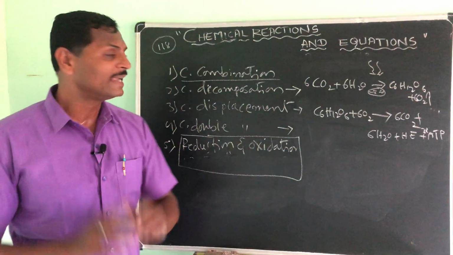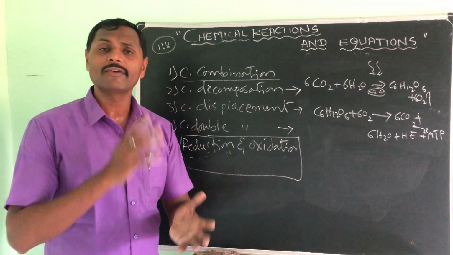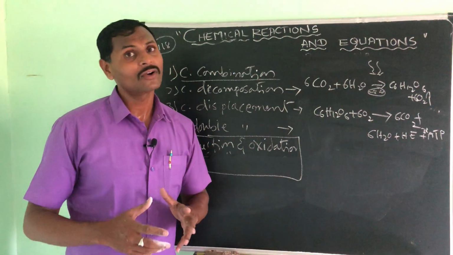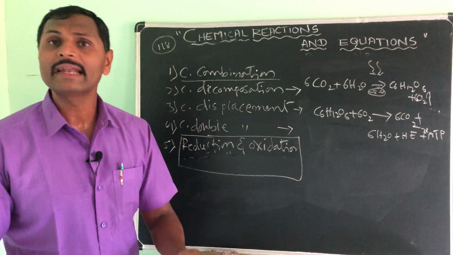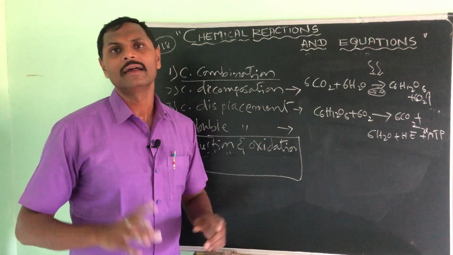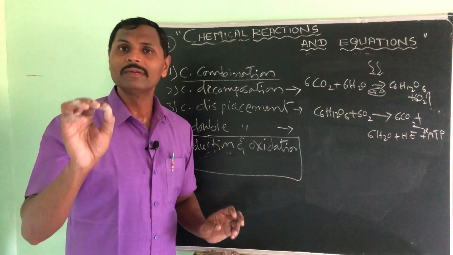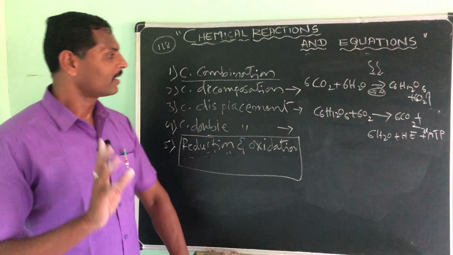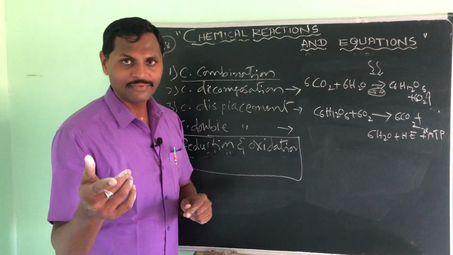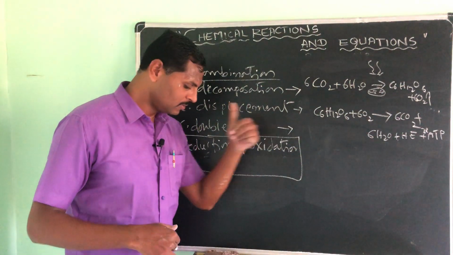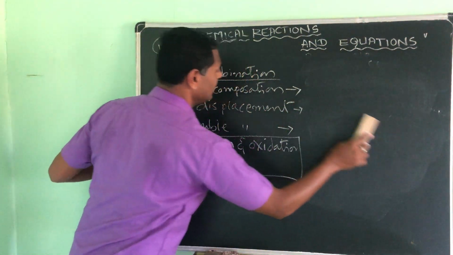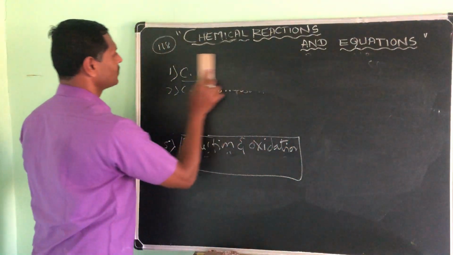Like that, all the decomposition reactions we have discussed, whether photolytic decomposition, thermolytic decomposition or electrolytic decomposition, there we are providing the energy in the form of heat, in the form of light, in the form of electricity. Those are all endothermic reactions. Please do remember this. So this is another type of chemical reaction, on the basis of whether heat is evolved or absorbed. Understood? Okay, then next we will move on to the last part, that is reduction and oxidation.